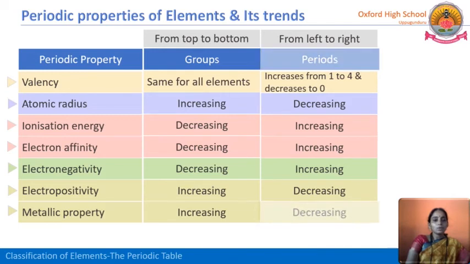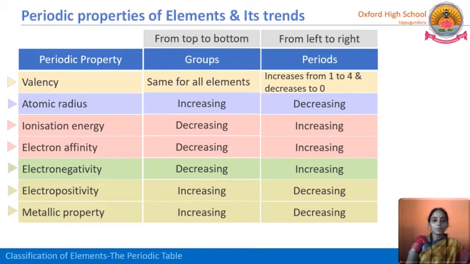So you can observe here electropositivity and metallic character. Metallic character is nothing but the tendency. Metals have a tendency to lose electrons. Losing electrons means electropositivity. So electropositivity or metallic property, both are same.